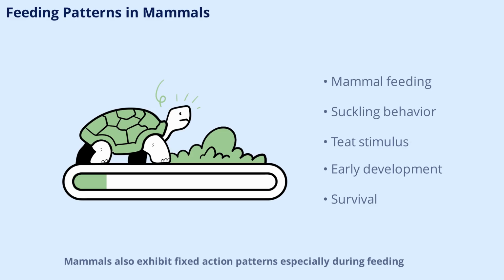Mammals also exhibit fixed action patterns, especially during feeding. For example, newborn mammals instinctively suckle when placed near their mother's teat. This behavior is triggered by the presence of the teat and ensures that the young receive essential nutrition. The suckling pattern is consistent and automatic, demonstrating how FAPs are vital for early development and survival.